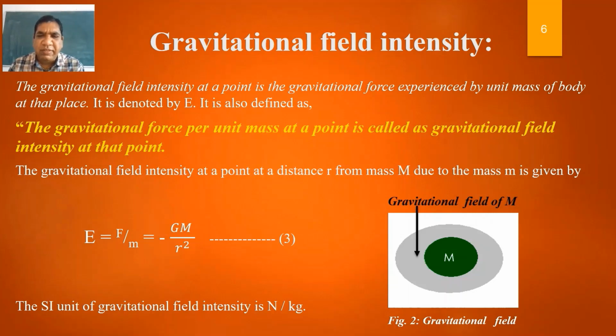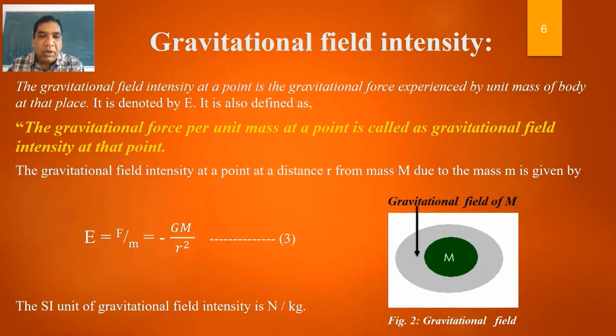Here we are considering the same figure as we have seen earlier. The gravitational field intensity at a point at a distance r from mass M due to the other body of mass small m is given by E equal to F by m, and it is equal to minus GM upon r square, because we know the value of F. What is the value of F?